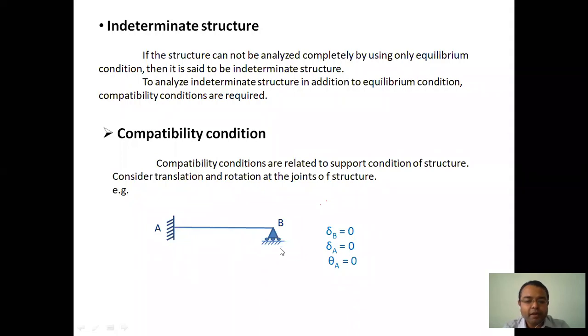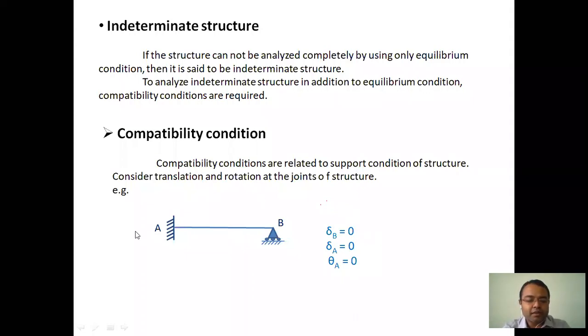So this is a propped cantilever. A is a fixed support, and at B I have provided a roller support. So these three are the compatibility conditions. How do we write these compatibility conditions?